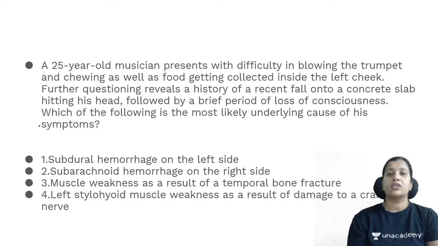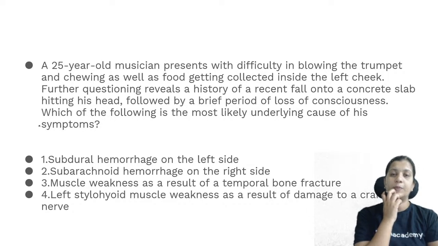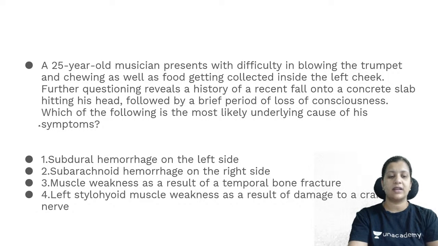Subdural hemorrhage on the left side, subarachnoid hemorrhage on the right side, muscle weakness as a result of temporal bone fracture, left stylohyoid muscle weakness as a result of damage to the cranial nerve. So please answer in the chat box, what do you think is the right answer?